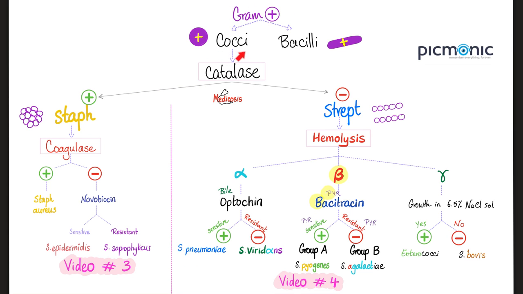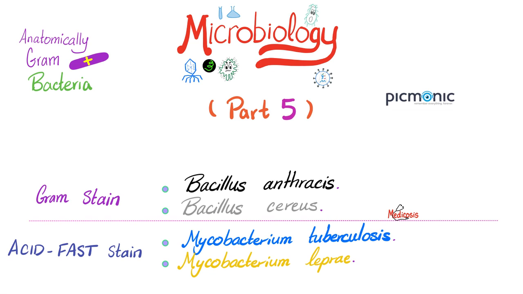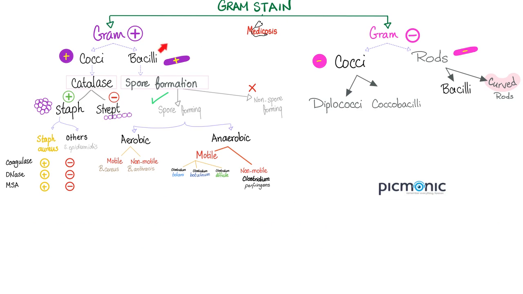If we have a gram-positive coccus and it's catalase positive, it's Staphylococcus, see video number 3. If it's catalase negative, it's a Streptococcus, see video number 4. If the bacterium does not stain well with gram, but instead is acid-fast, that could be Mycobacterium leprae or Mycobacterium tuberculosis, see video number 5. And that's it for the gram-positives. How about the gram-negatives? They could be cocci or rods. If it's a coccus, could be a diplococcus or a coccobacillus, meaning part spherical, part elongated, or kind of in between.